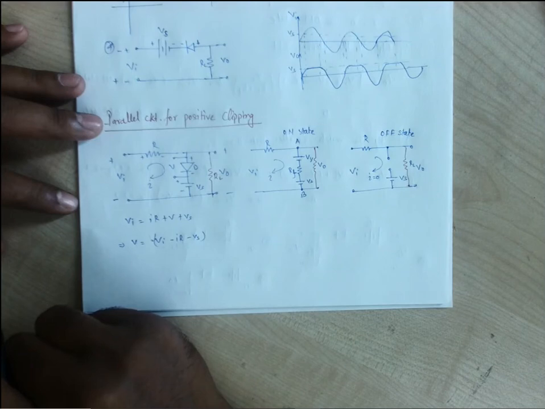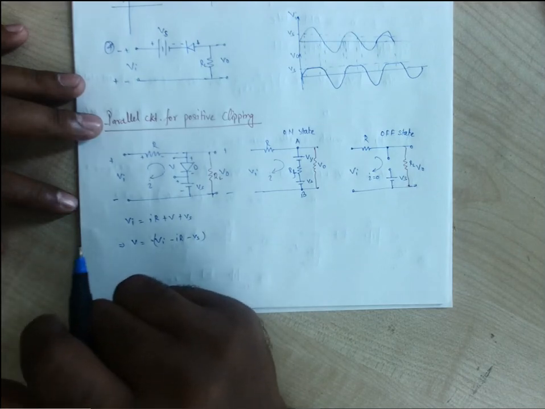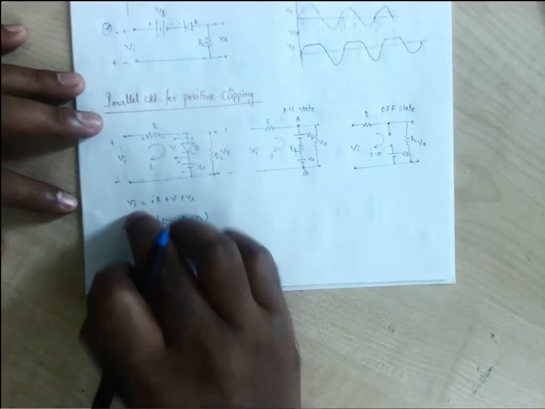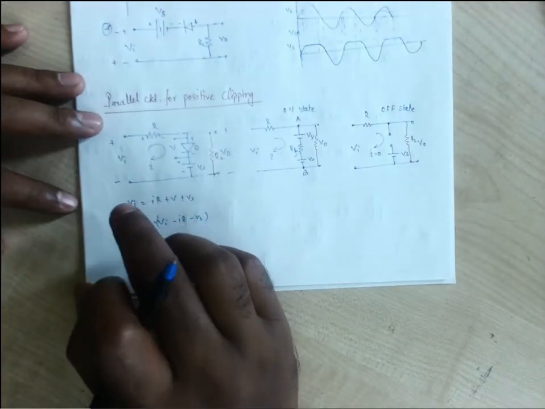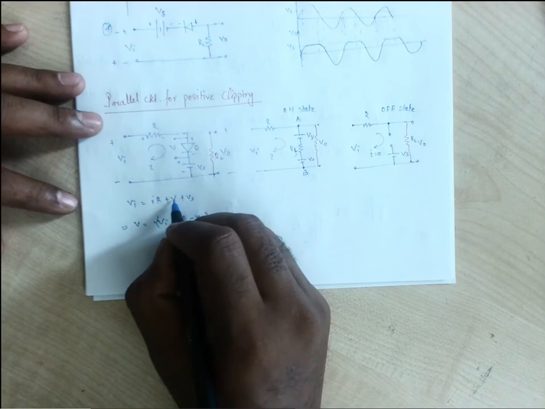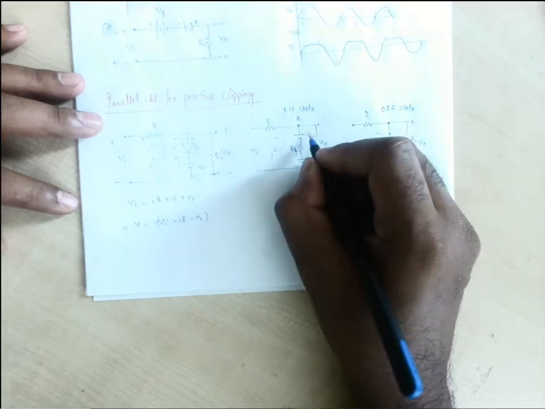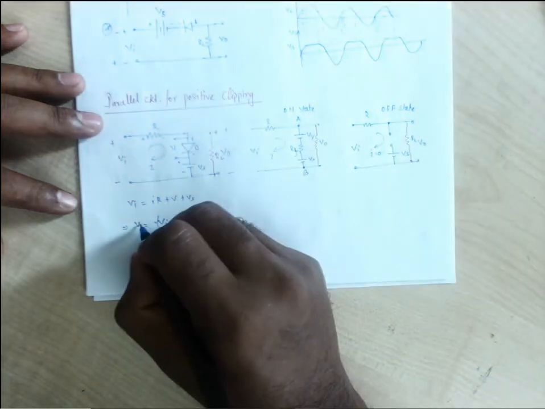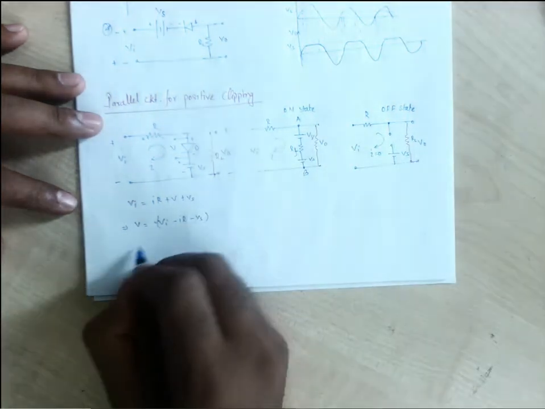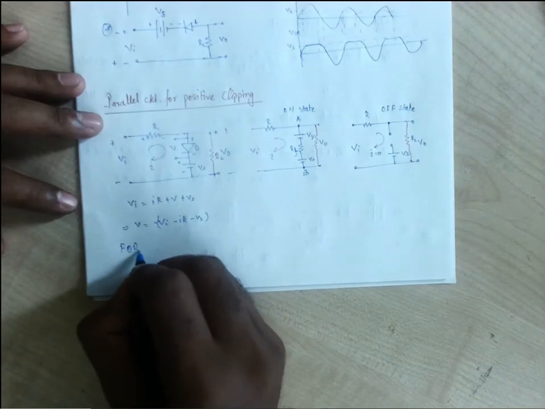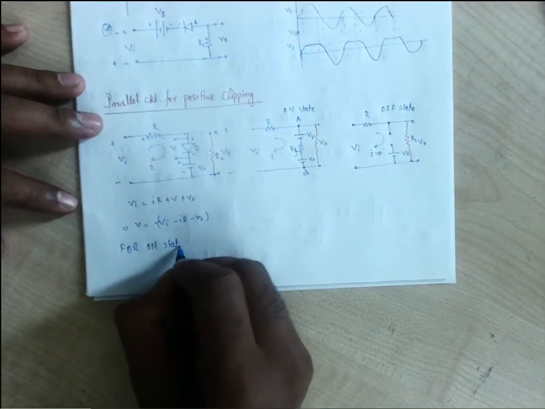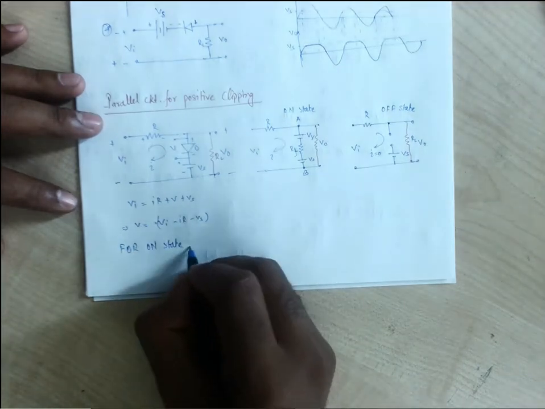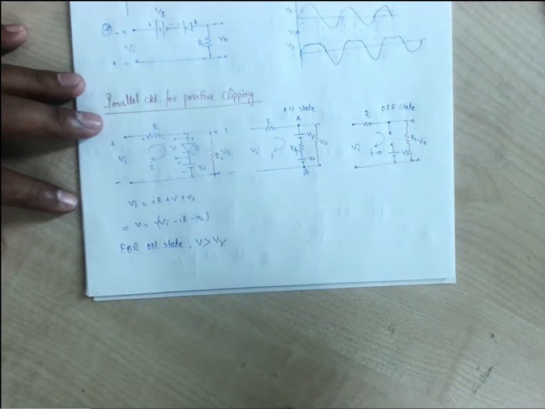Okay, so we can take out Vi over here. To make this diode on, we need to ensure that our V, this V, should be greater than V gamma. For the on state, this V should be greater than V gamma.